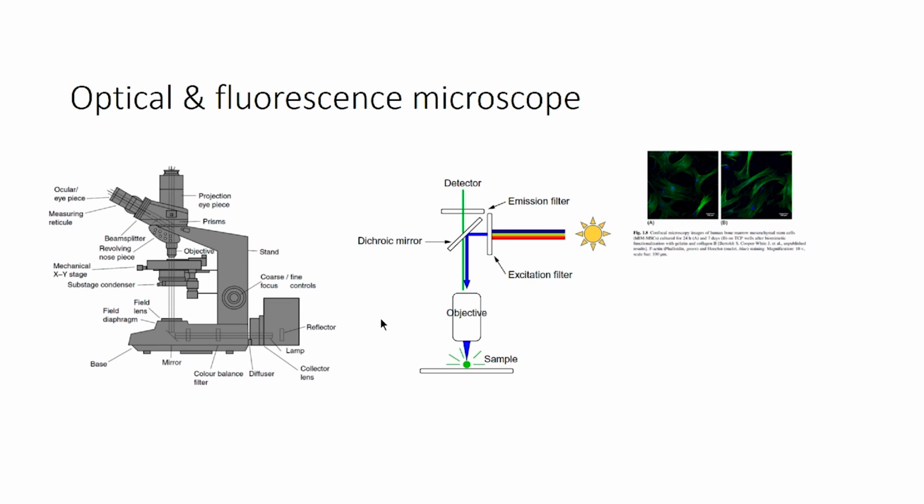The optical microscope has many types, such as phase contrast, where cells are observed based on the phase difference between them, because the cells absorb some of the light. So, the cells would appear as a dark surface, and the light which is not absorbed would be the brighter side. So, that is phase contrast microscopy, and there is also confocal microscopy.